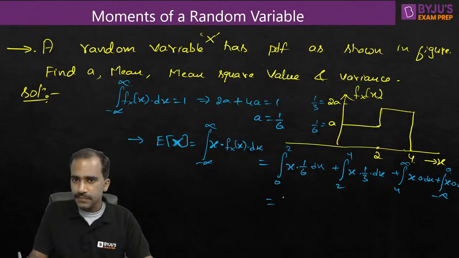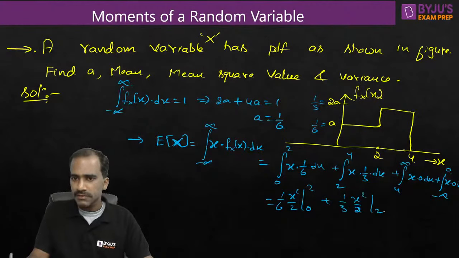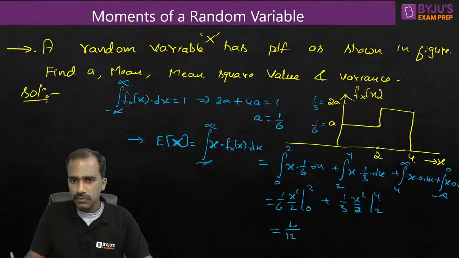Next, how about this? 1 by 6 outside. If you integrate, it becomes x square by 2. Limits are from 0 to 2. Plus this is 1 by 3 times x square by 2, limits are from 2 to 4. So which is equal to, this is 1 by 12, x square is 4. 4 minus 0. If you substitute the limits, 2 square minus 0 square.